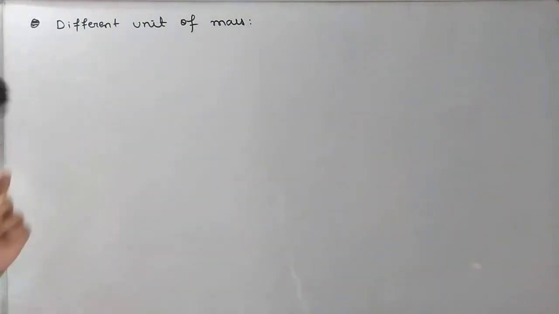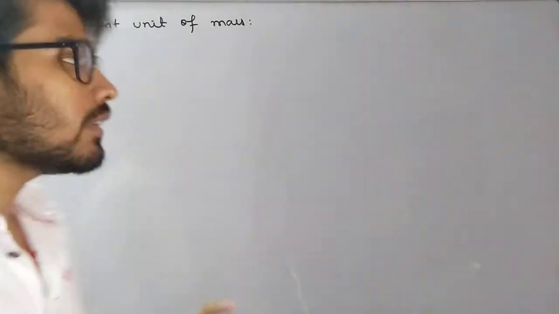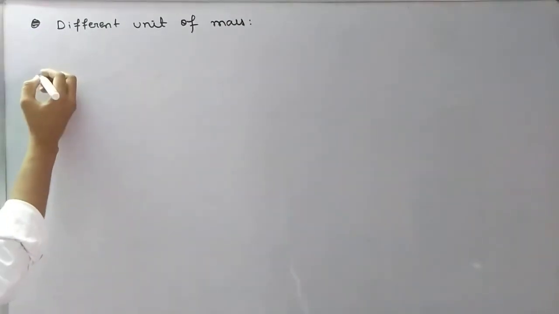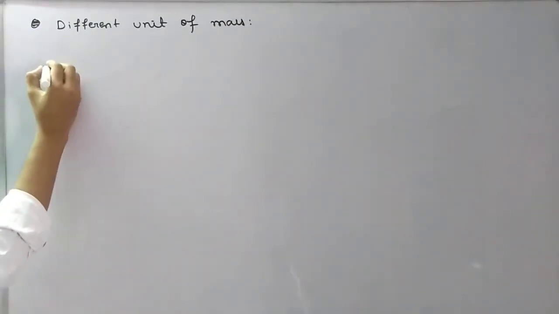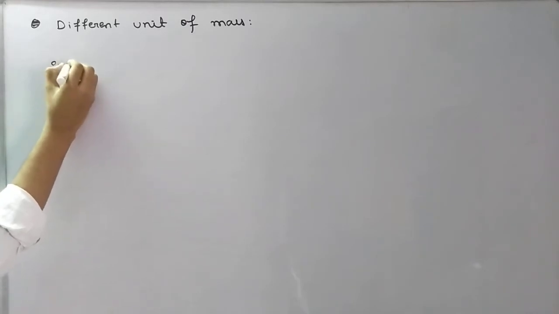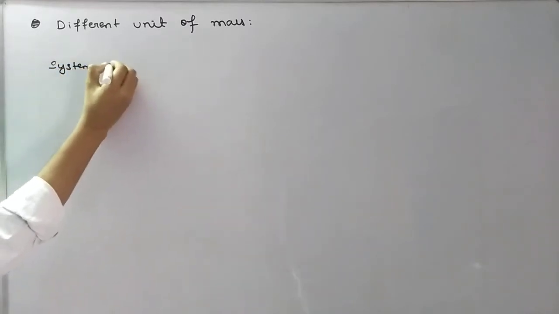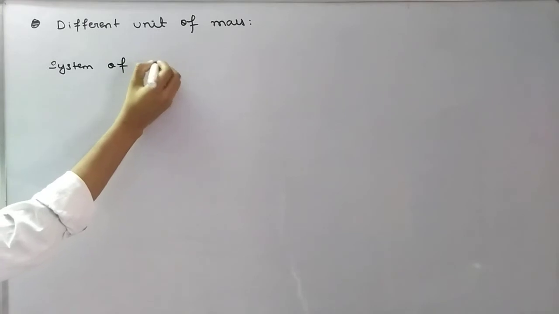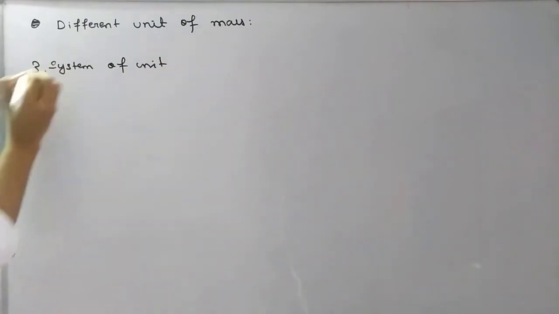We have already discussed in previous lectures that we have 3 systems of units.